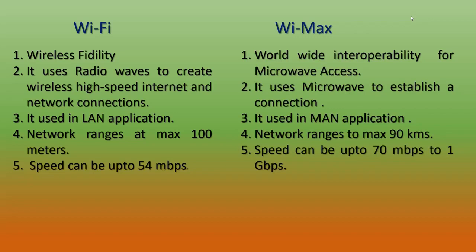The network range is a maximum of 100 meters in Wi-Fi, whereas in WiMAX it ranges from 90 to 100 kilometers. Wi-Fi supports around 50 Mbps, whereas WiMAX supports up to 1 Gbps. So these are the two main types of wireless technology. In today's class we studied unguided media and wireless technology.